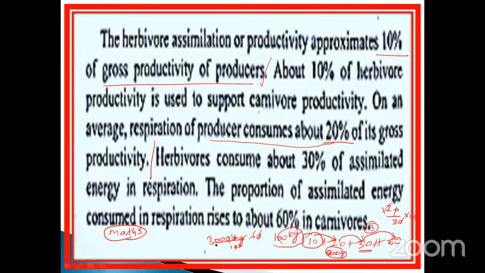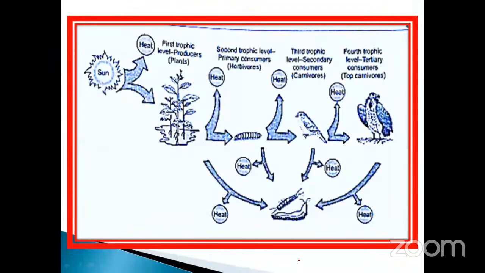Okay, you have to multiply 300 into 6. 300 into 6, see here, 1800, isn't it? 1.8 kg. So the last one will get 1.8 kg only. That is a calculation, my dear. Don't forget. So this type of questions also, sometimes they may ask from the NEET point of view.